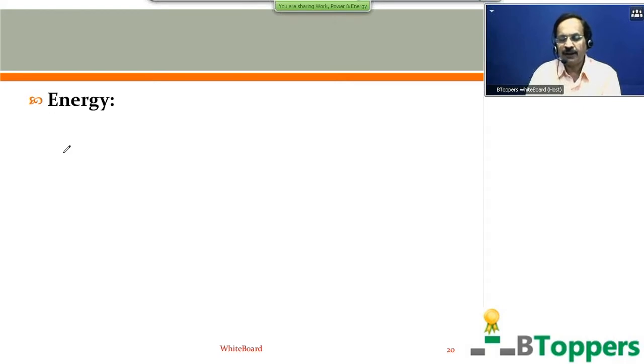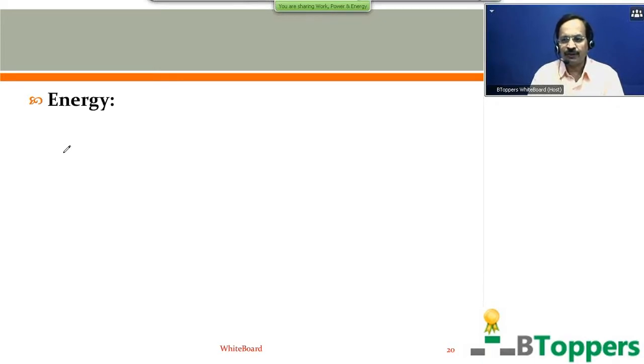At present, we will be confining our discussion only to mechanical energy. That means energy that is possessed by a body due to the mechanical influence or due to the mechanical forces acting on it, we call it mechanical energy. There are two types of mechanical energy. One is the kinetic energy, the other is the potential energy.